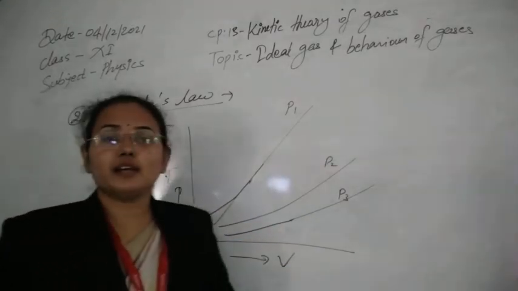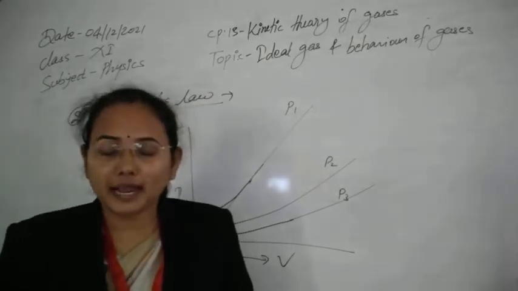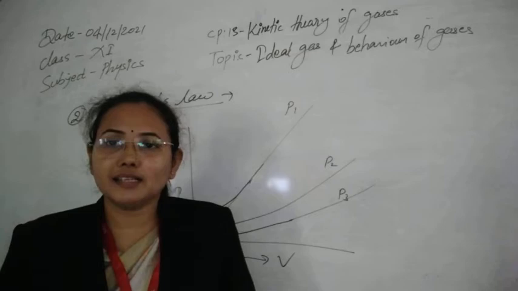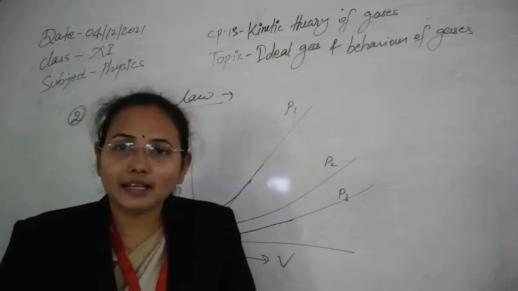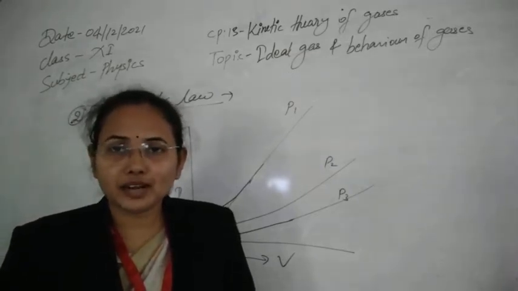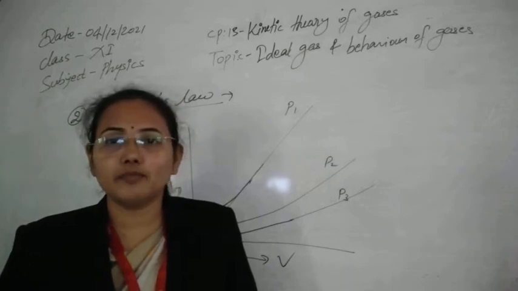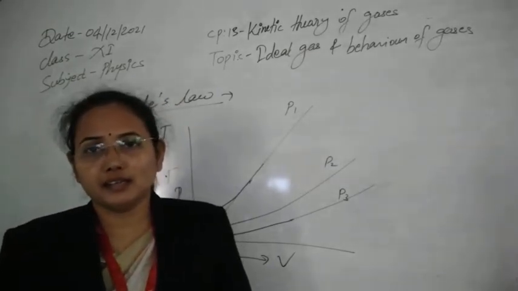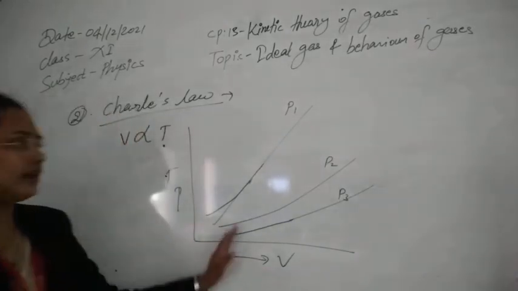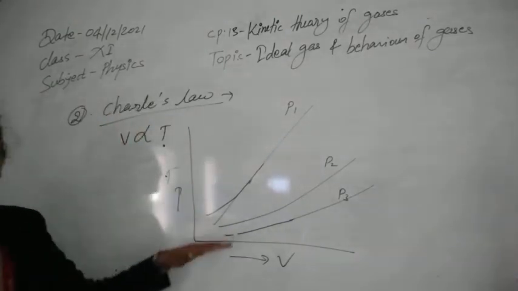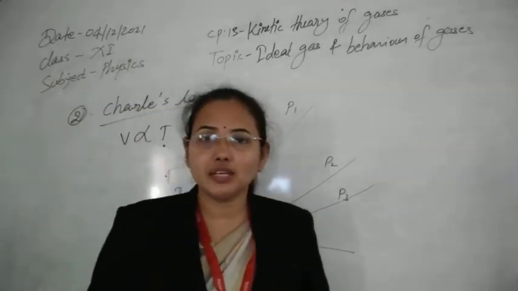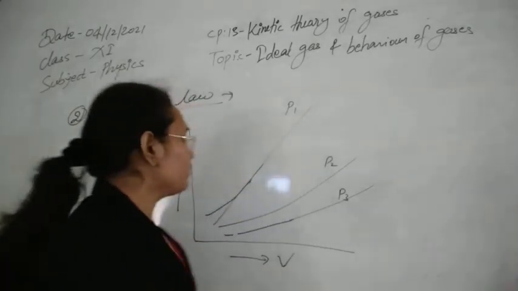So real gases start to follow the ideal gas at low pressure, and before that we discussed that they start to follow the ideal gas at high temperature. So low pressure and high temperature are the conditions in which a real gas becomes just like the perfect or ideal gas. We can also understand this by the graph, and you can see how they deviate at different pressures. If pressure starts to increase, the deviation of the gases starts to increase.